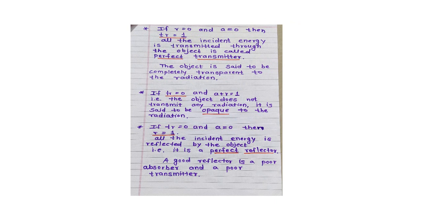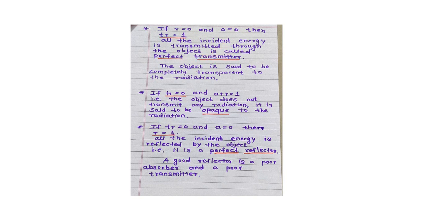See here, if R equals 0 and A equals 0, then T equals 1. R means the coefficient of reflection is 0, and the coefficient of absorption is 0, then the coefficient of transmission is 1. It means all the incident energy is transmitted through the object. It's called the perfect transmitter.